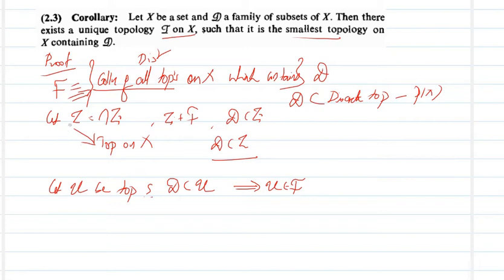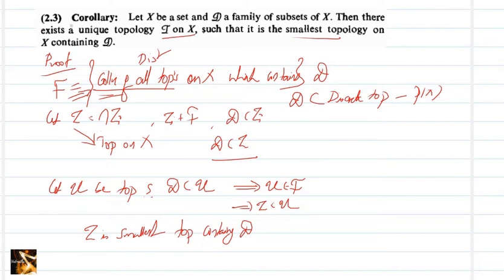But what is tau? Tau is the intersection of this collection. Hence, tau is contained in U. That means tau is the smallest topology containing D. Clear?